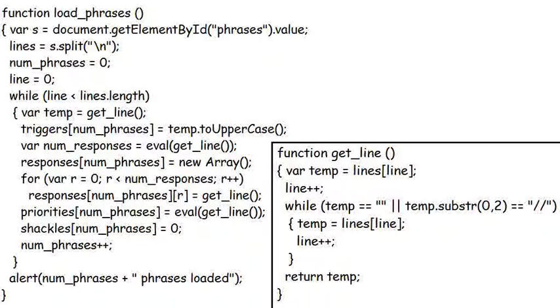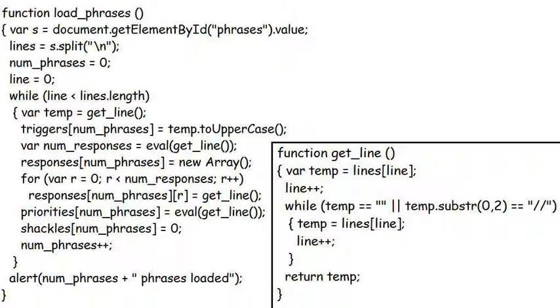The function loadPhrases reads the contents of the phrase's text area into the variable s and splits it into separate lines in variable lines, using the end of line character as the separator. The variable line is set to 0 and it steps through the lines extracted, reading the data. The function getLine is used to get the next line in the text area that isn't either a blank or starting with the 2 slashes to indicate a comment. It does this by looping round and round, increasing the variable line as it goes, until it finds a suitable line.